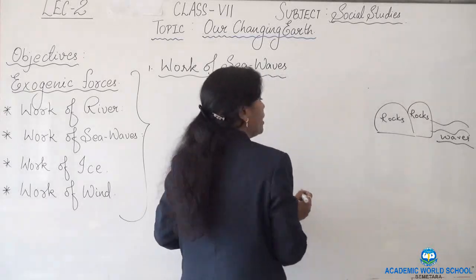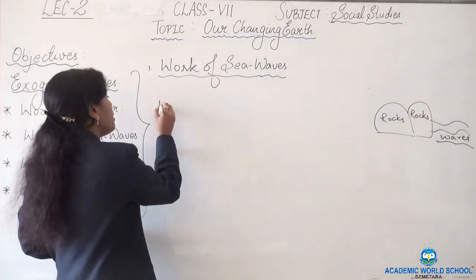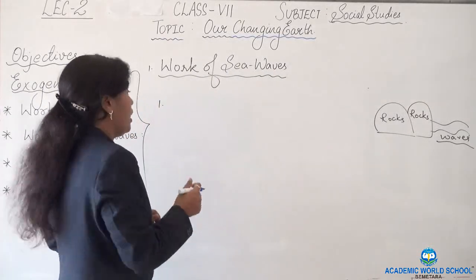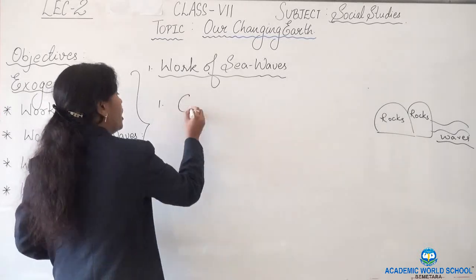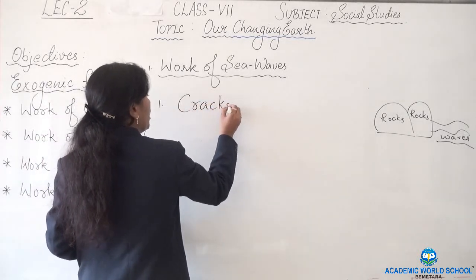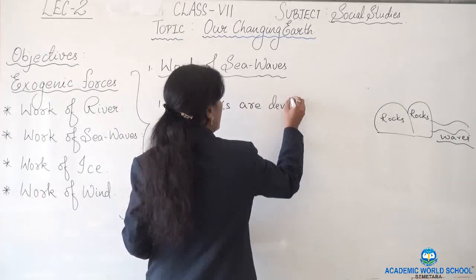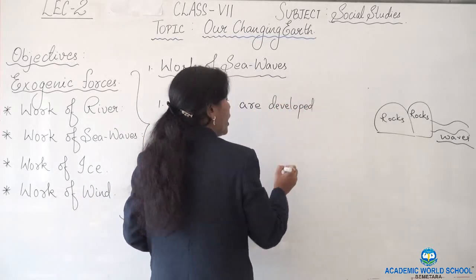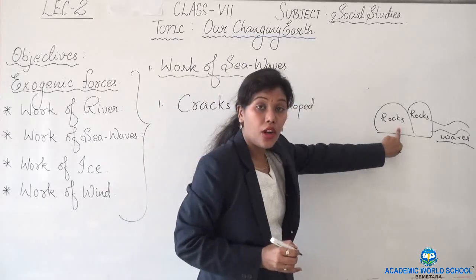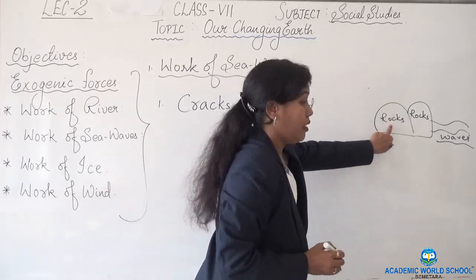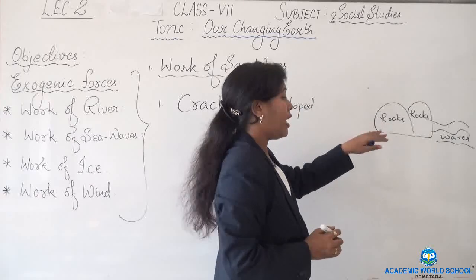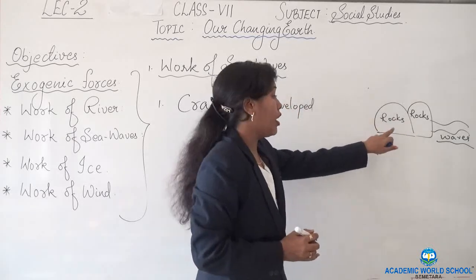Now, when these waves come and strike, cracks are developed. What are developed? Cracks. Where are these cracks developed? In the rocks. When the cracks are developed, again and again waves come and strike the rocks.